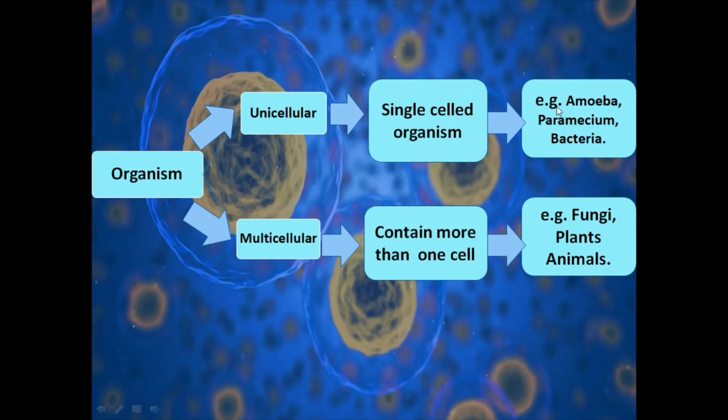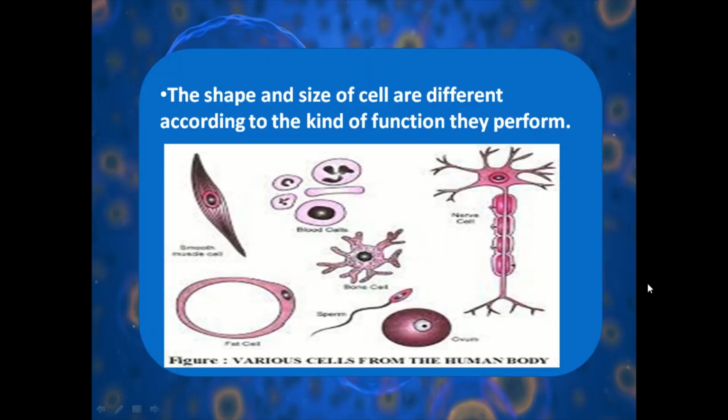We have examples like amoeba, paramecium and all the bacteria. The next category that we have is multicellular organisms. These are the organisms which contain more than one cell, and the examples are fungi, plants and animals.